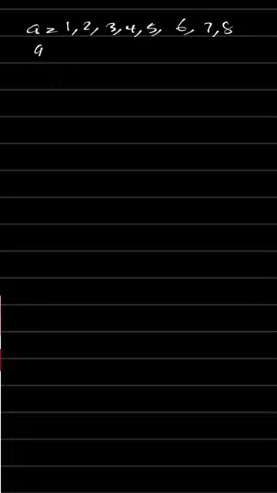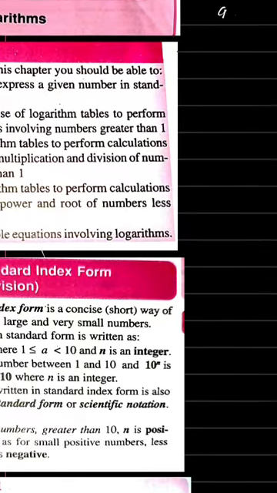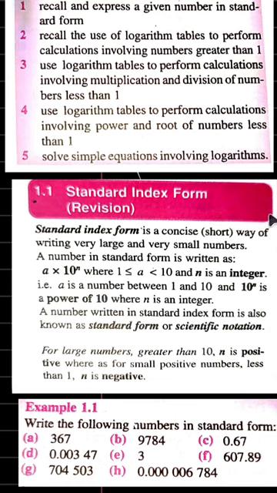So with this definition, a is a number between 1 and 10. With this inequality, 1 ≤ a < 10, it means the number starts from 1 and is less than 10.